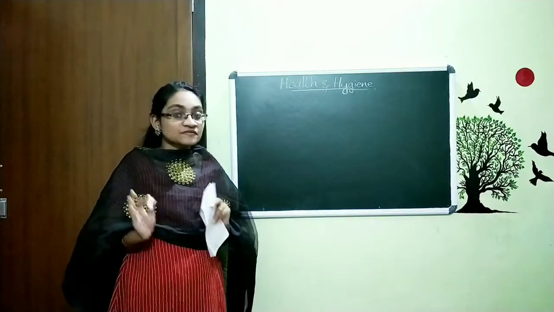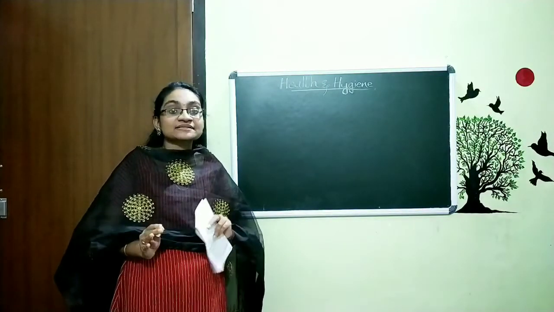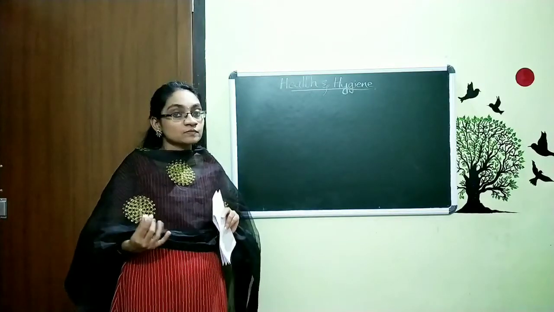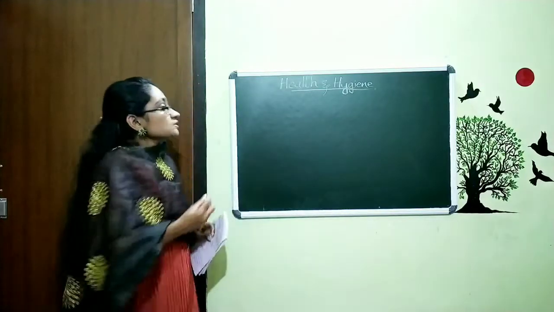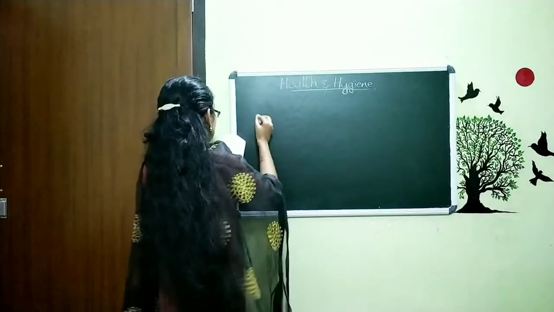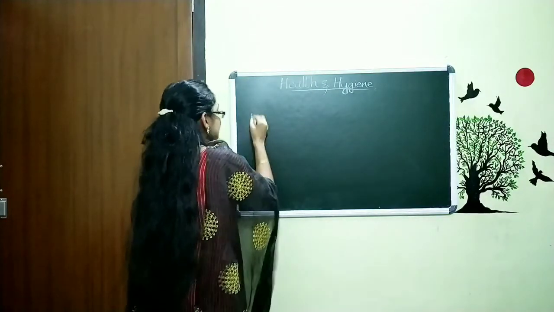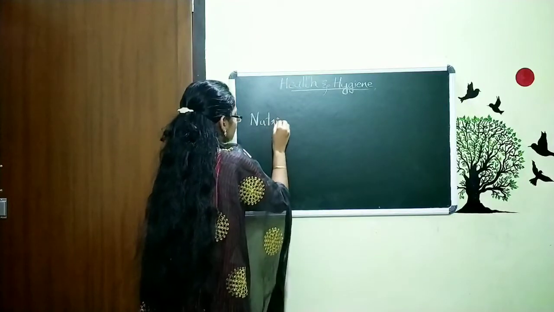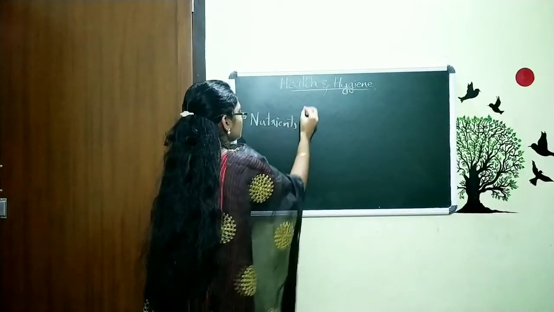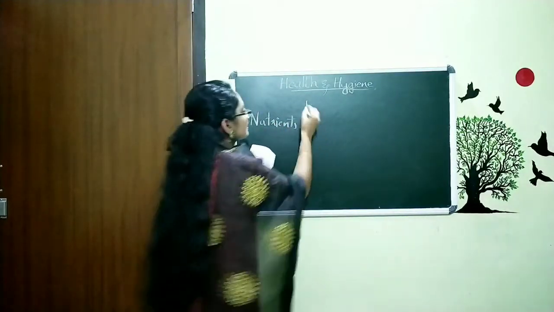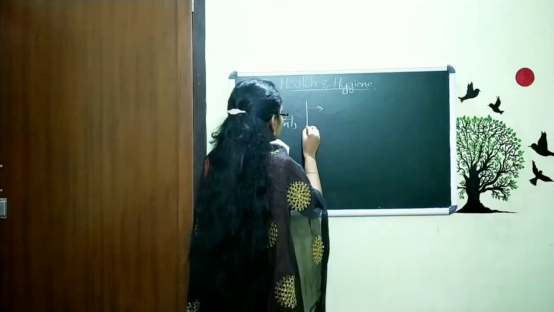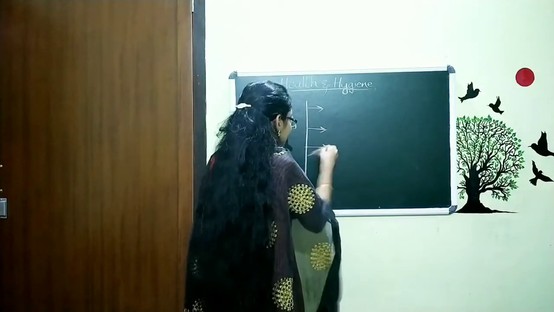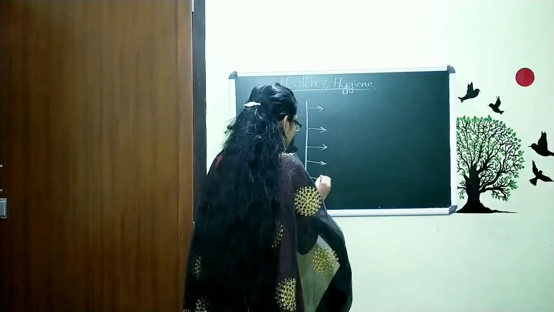In the last class, we started this chapter and discussed the components in our body and food. So, we are talking about the topic nutrients. We said that there are 5 important nutrients in our body.